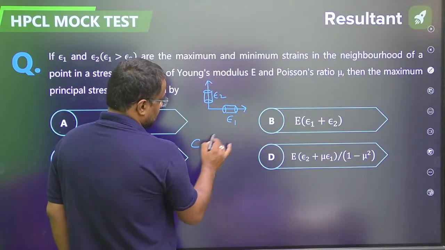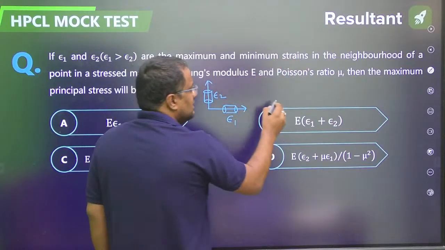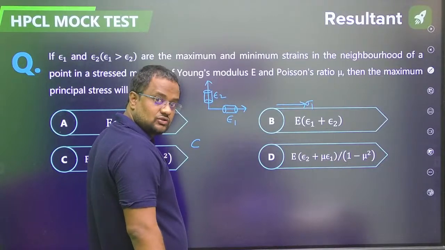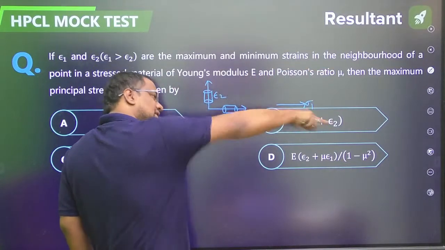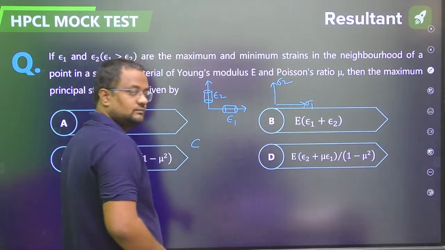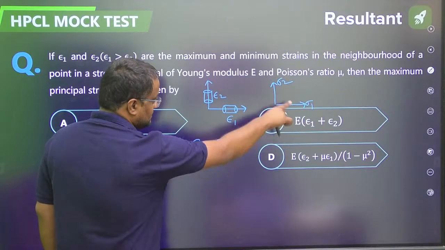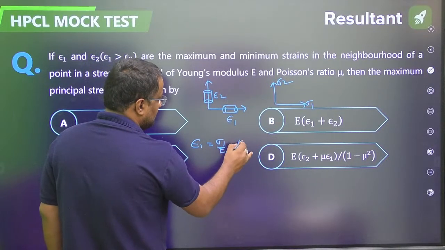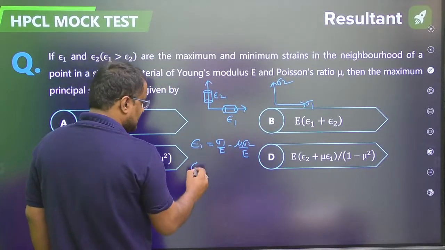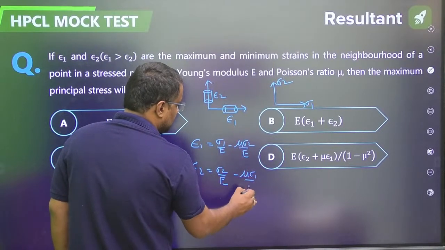If in this direction it is maximum normal strain, then in this direction it will be the maximum normal stress also. When the normal stress is maximum, then only the normal strain is maximum. Similarly here, sigma 2. So what is epsilon 1? Epsilon 1 is sigma 1 by E minus mu sigma 2 by E. What is epsilon 2? Strain in this direction: sigma 2 by E minus mu sigma 1 by E.